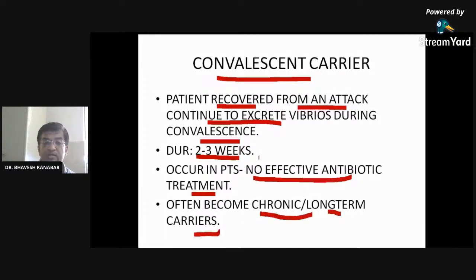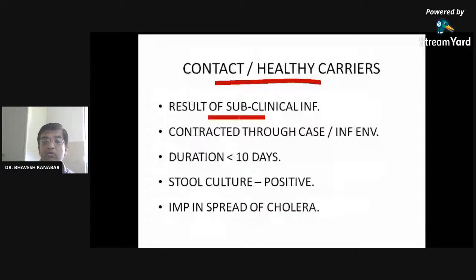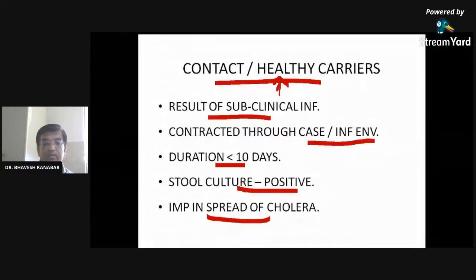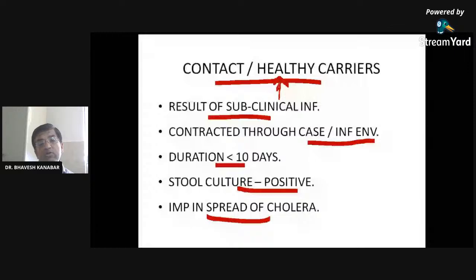Contact or healthy carrier: this results in subclinical infection. They have contracted infection through a case or an infectious environment. The duration of this is less than 10 days. Stool culture may be positive and they are important in the epidemiology of cholera. They are healthy carriers, they are contacts of other patients. They have not developed symptoms, but they can excrete the organism.